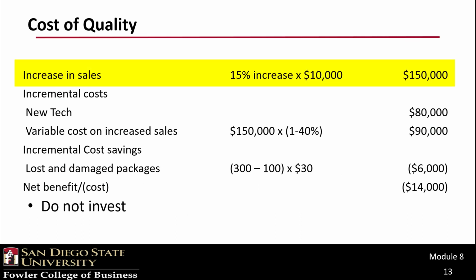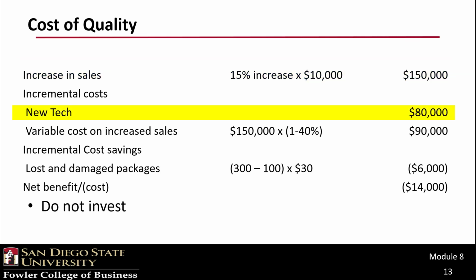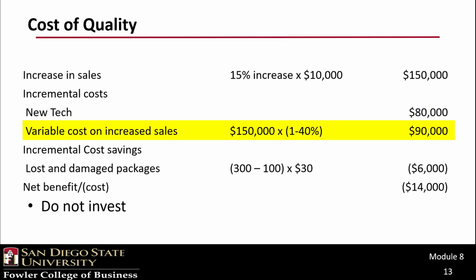Since we are expected to have a 15% increase in on-time deliveries from 80% to 95%, sales would be expected to increase by $150,000. The new technology is going to cost $80,000 a year. The new sales that we generate will, of course, continue to cost a variable cost of 60% of each sale, as indicated by the 40% contribution margin ratio.